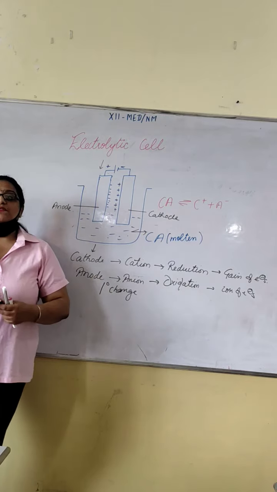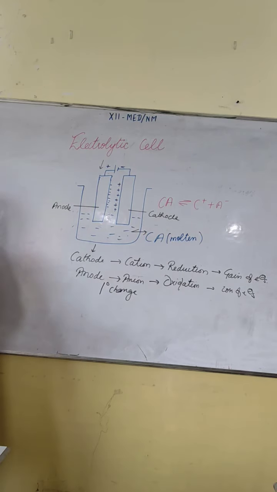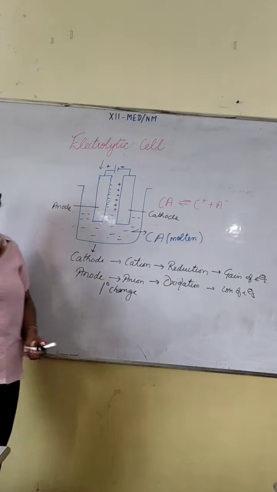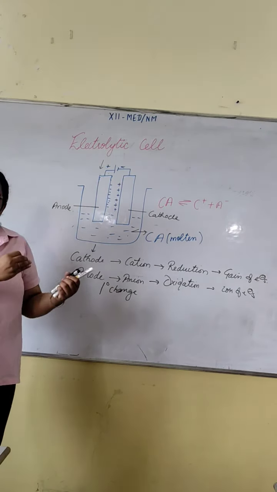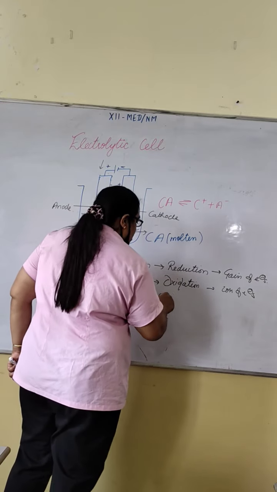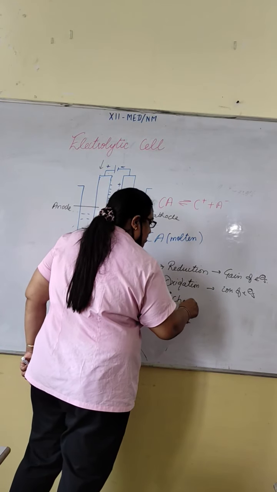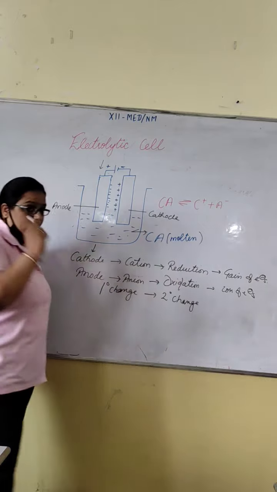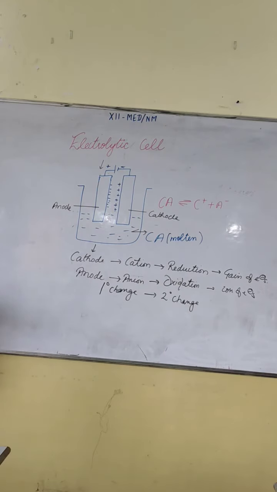Now sometimes the final product is formed by changes in primary change. So primary change can be converted to give the final product. That product is your secondary change. I hope the electrolytic cell mechanism is clear to you.